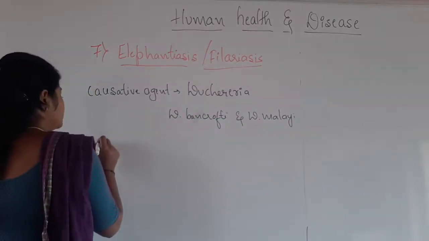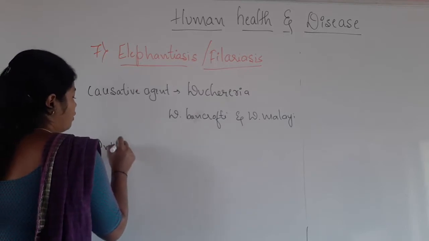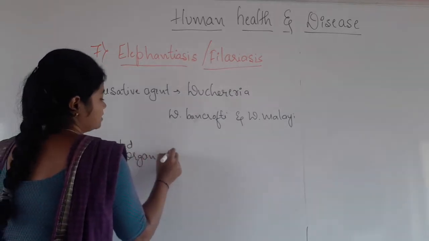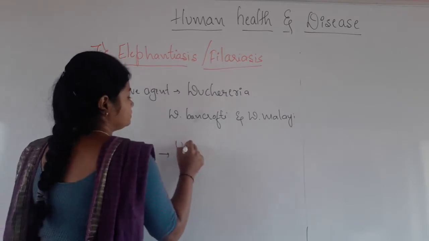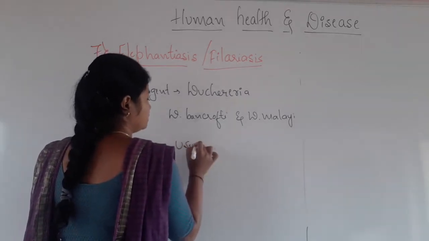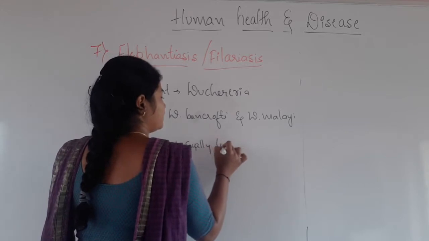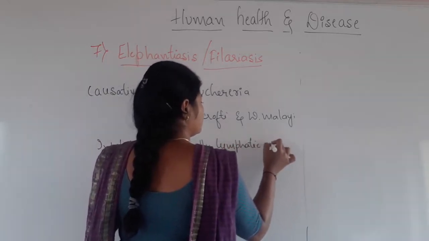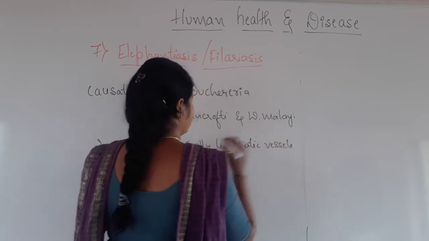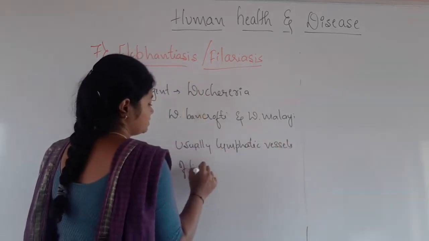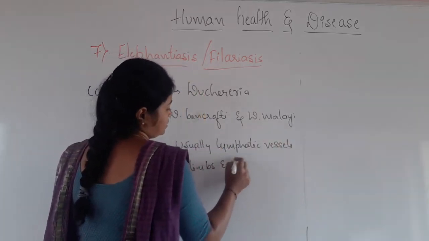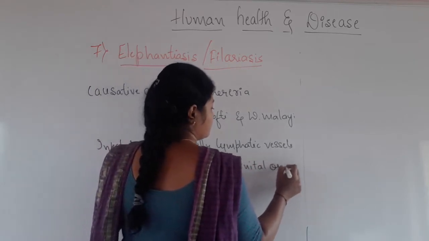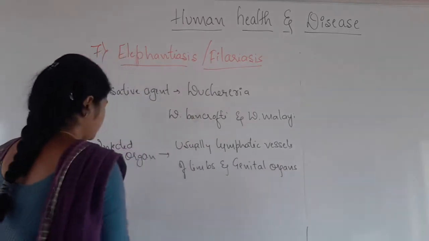Which is the infected organ? The infected organs in case of elephantiasis are usually the lymphatic vessels of limbs and genital organs. What are the symptoms?